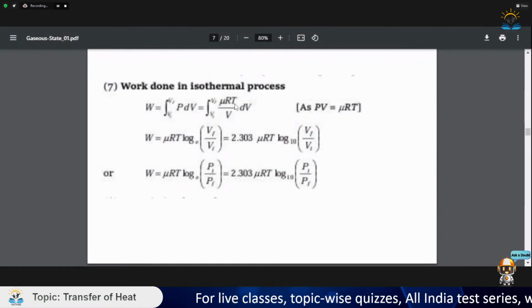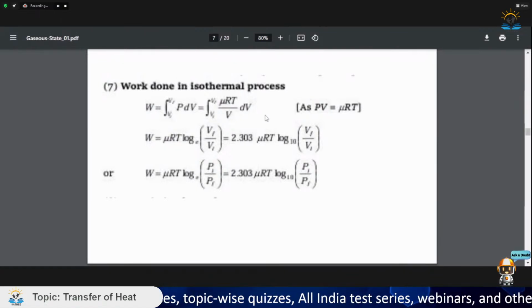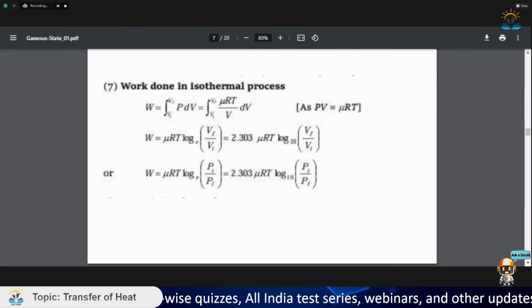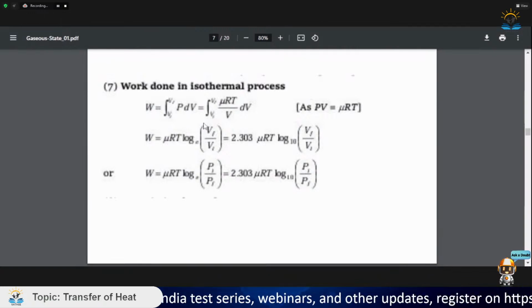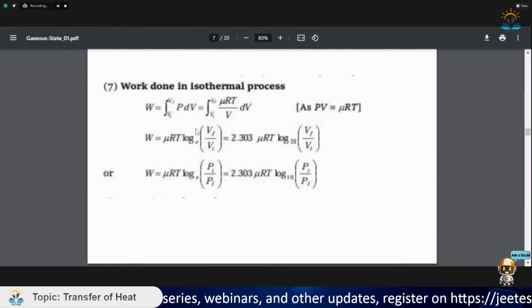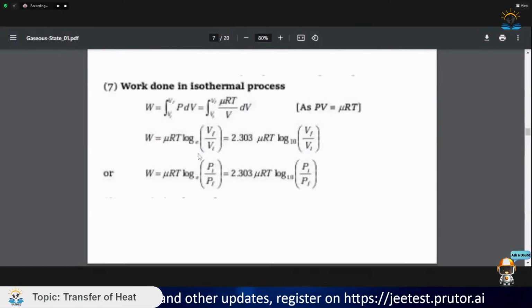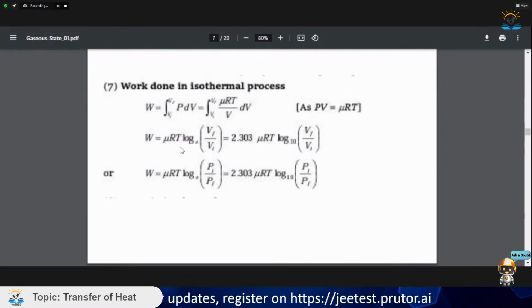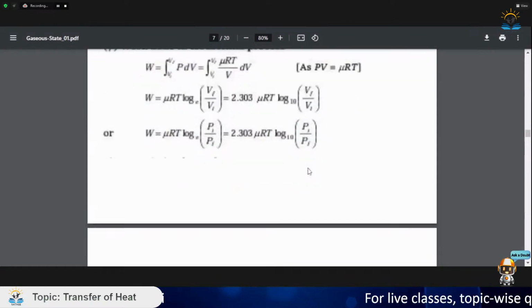Since temperature is constant, we take T outside, and integration of 1 by V dV is log V. So we get log base e V. Whenever we integrate and we have the limits present, we put the limits: log V final minus log V initial, which can be written as log of V final by V initial. Now, log base e can be converted to log base 10 as 2.303 nRT log10 V final by V initial. This was very basic.